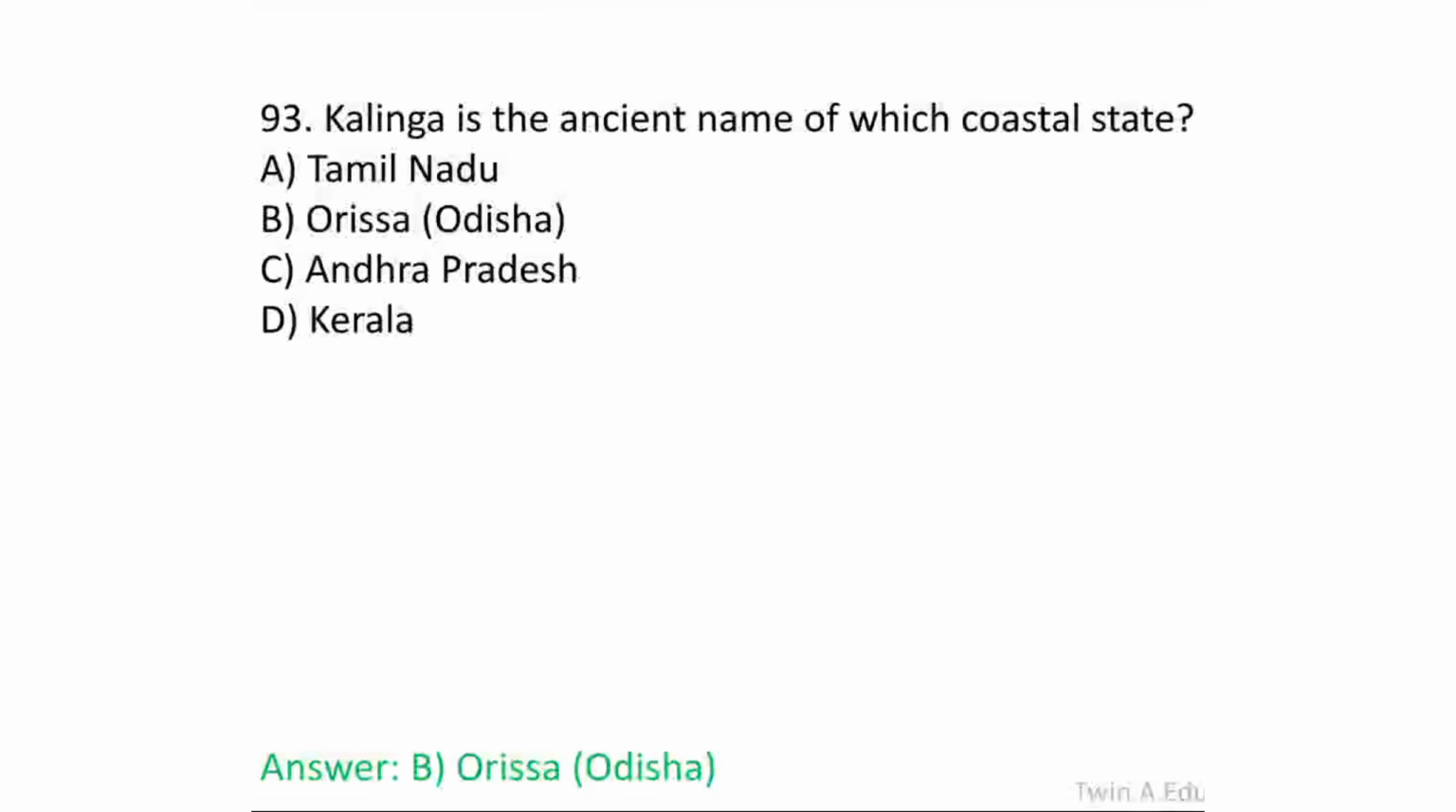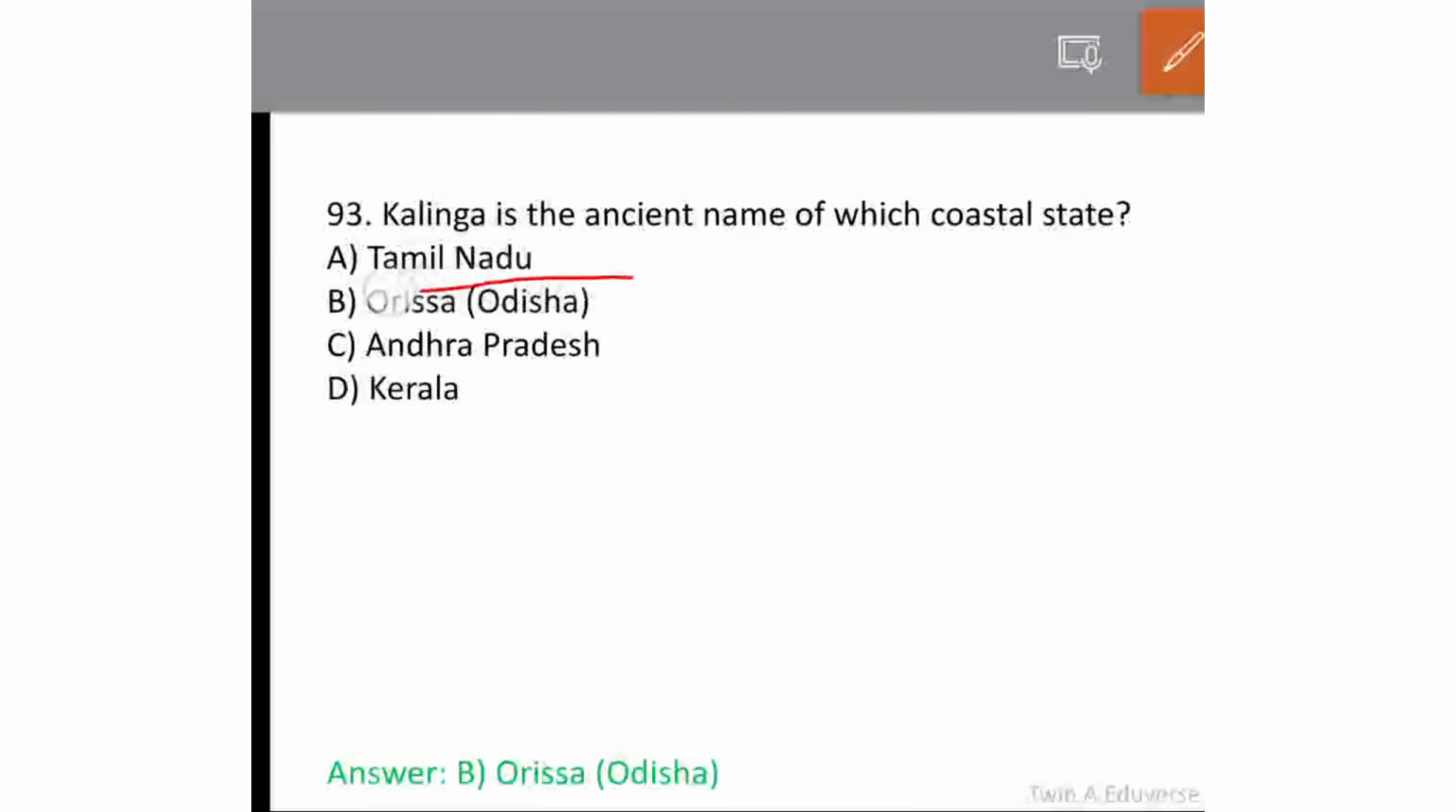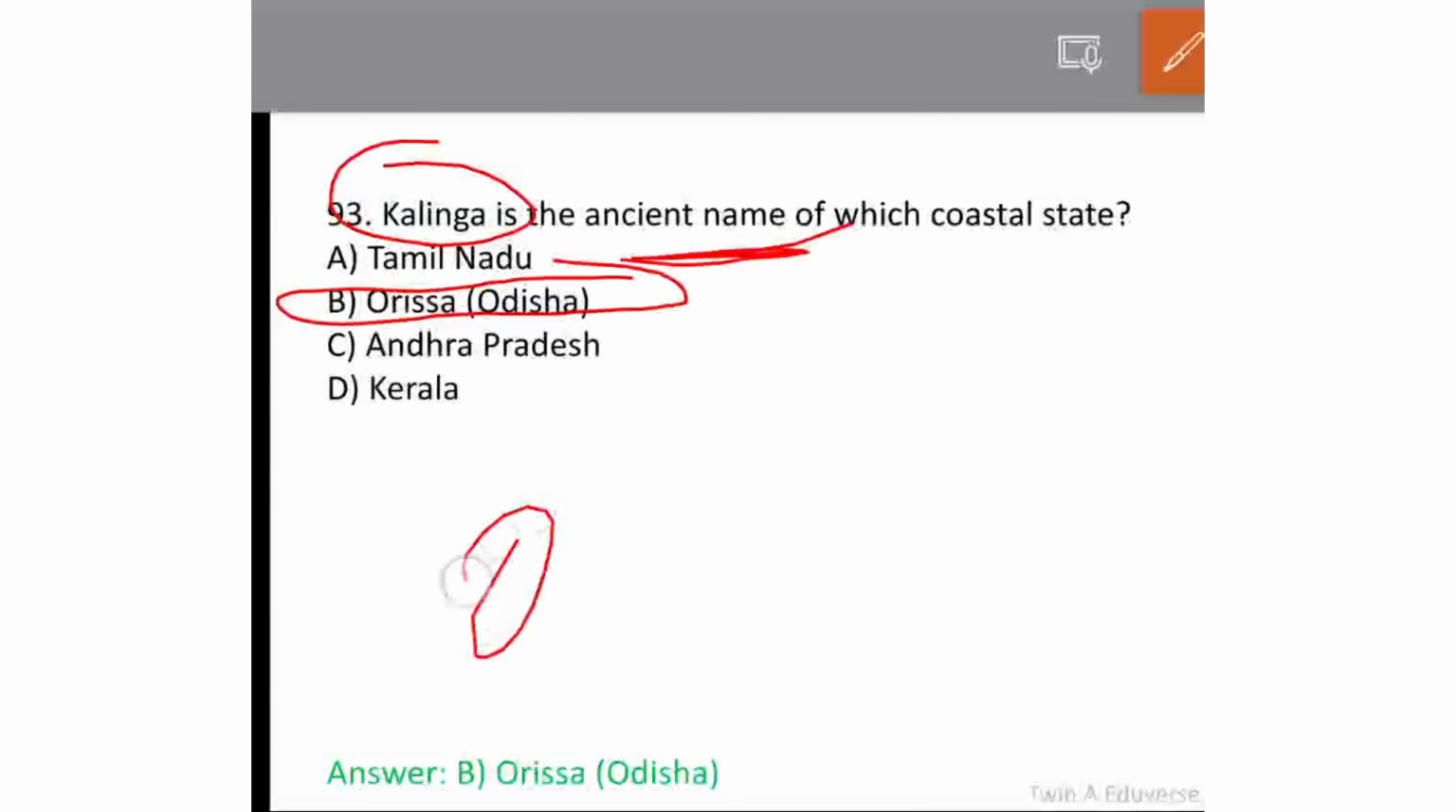Kalinga is the ancient name of which coastal state? It's Orissa. Orissa is the answer. Option B.